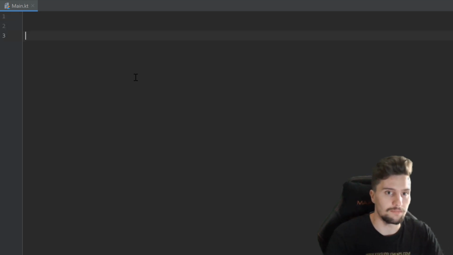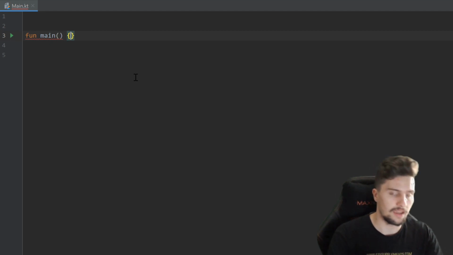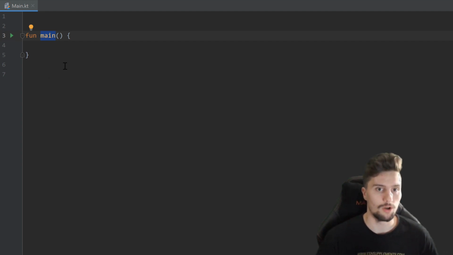And we can create that main function here. Let's make a little space here by simply writing fun, for function, then the name of the function, which must be main in this case, followed by 2 parentheses that don't contain anything, and after that curly brackets. So this will be the function our program will jump to when we launch it.